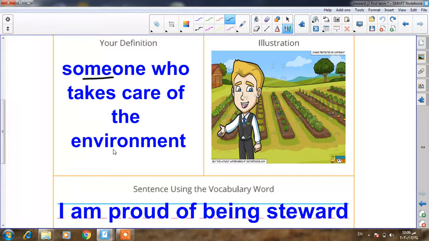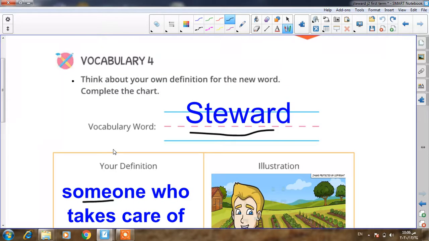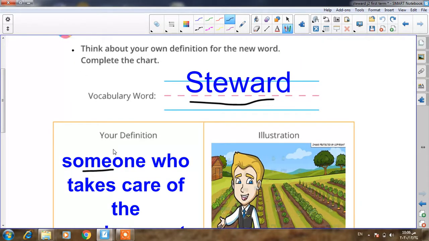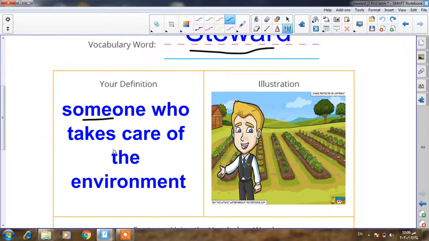So steward here is someone who takes care of the environment. So now after writing this word beside vocabulary word steward, please Junior 2 write its definition. Someone who takes care of the environment.